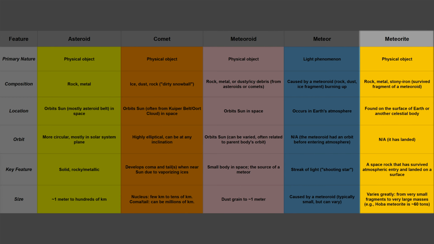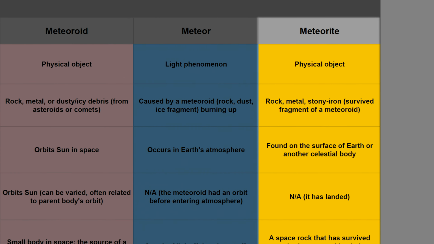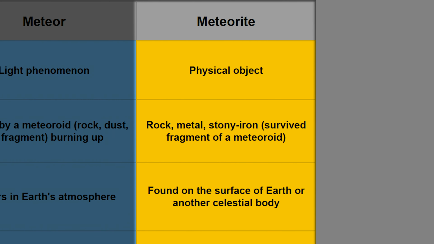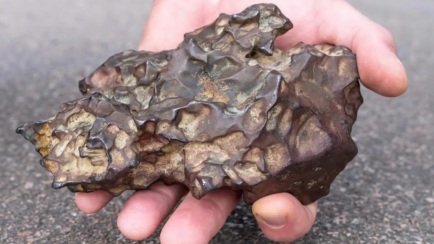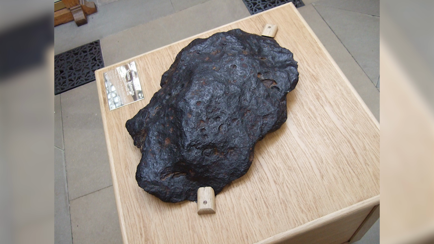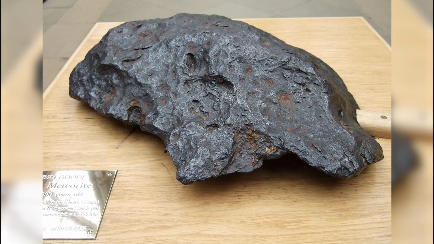Meteorites are physical objects. They are composed of rock, metal, or stony iron, which is a survived fragment of a meteoroid. They are found on the surface of Earth or other celestial bodies. It does not have an orbit as it has already landed. The size varies greatly from small fragments to very large masses. An example of this is the Hoba meteorite, which weighs about 60 tons.